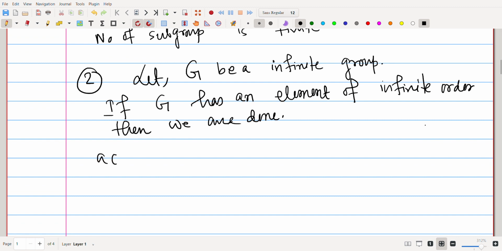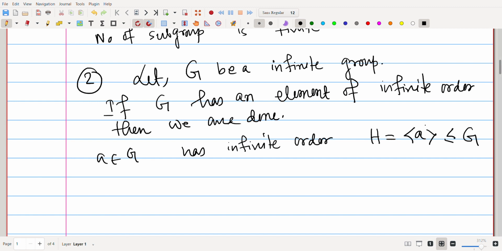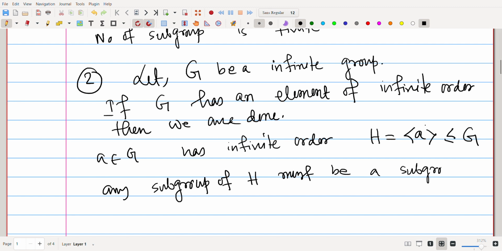Because say A belongs to G has infinite order, and H is the cyclic subgroup generated by A. Clearly H is a subgroup of G, and any subgroup of H must be a subgroup of G.